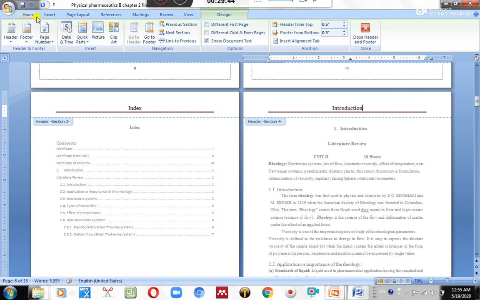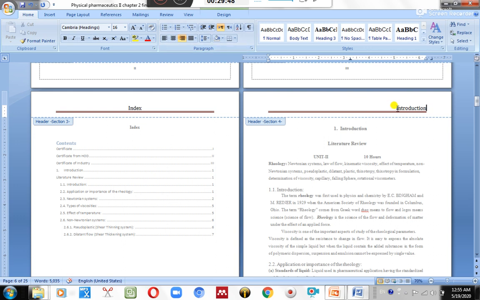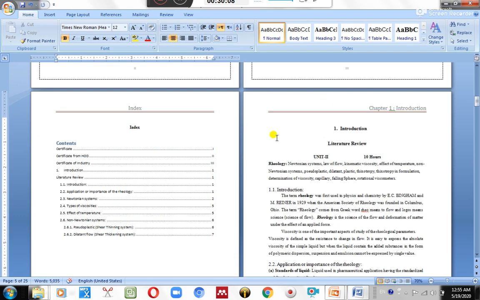Okay, now over here, this is index, so I am going to make this a header, as index. Or say I can choose the header from insert. Header, it is usually this one. Whatever header is given, you just select it and delete it. Don't type over the header, that means don't type in that particular title. You have to select it and delete it. Now this is index. Okay, close.